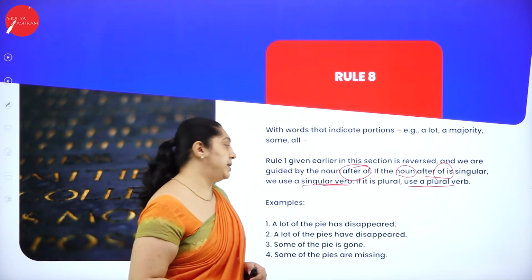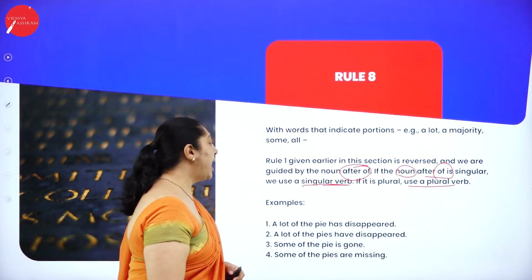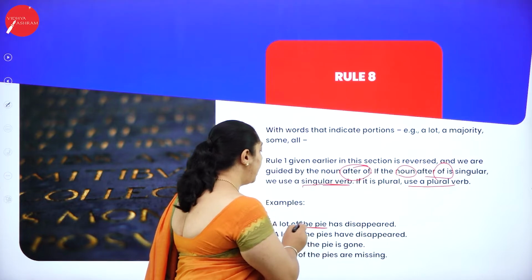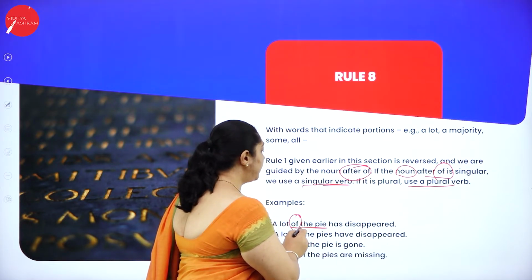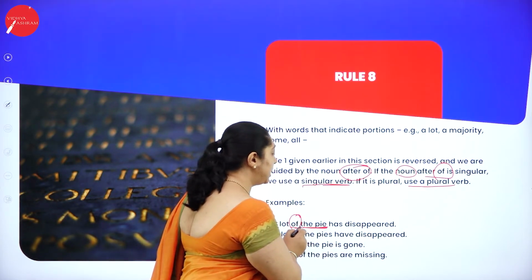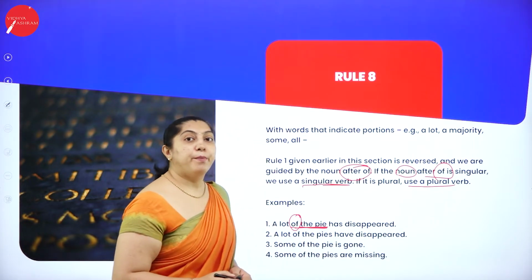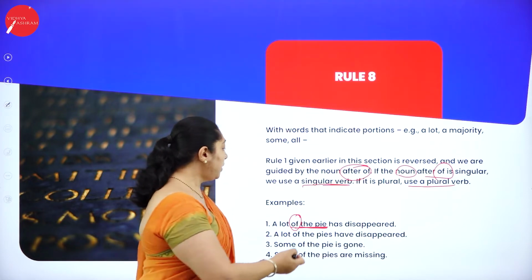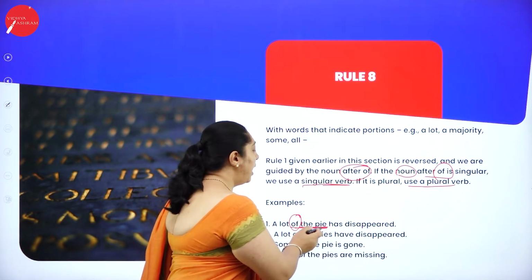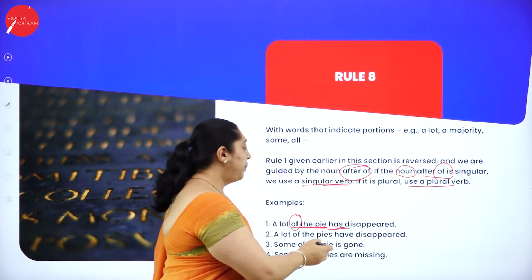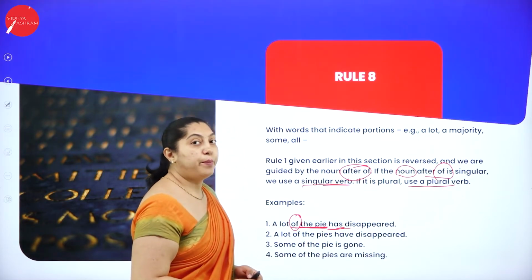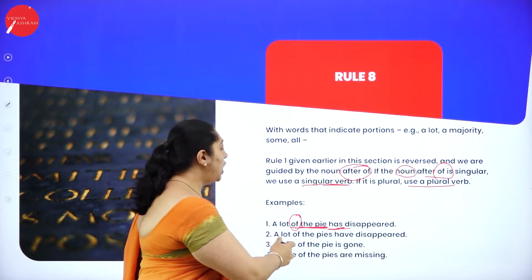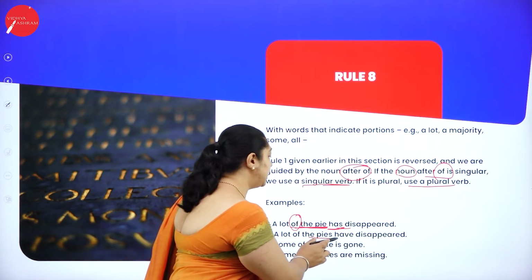So the examples. A lot of pie has disappeared. A lot of pie. As I told, after "of" is the subject here. Pie is nothing but a dish, a pastry. So a lot of pie has disappeared because pie is in the singular form. Next, a lot of the pies have disappeared.